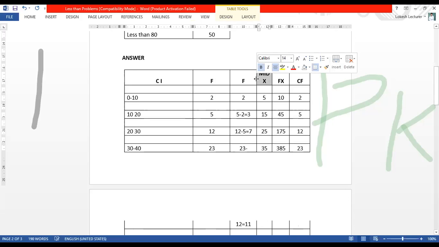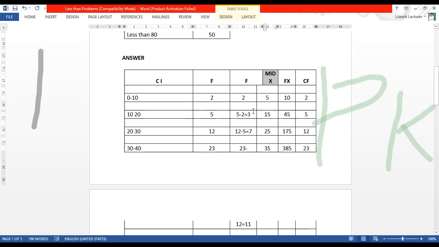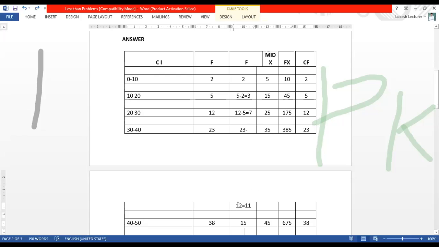I said plus earlier, but it is minus, all are minus only. See, 23 minus 12 is 11. Then the remaining as it is.